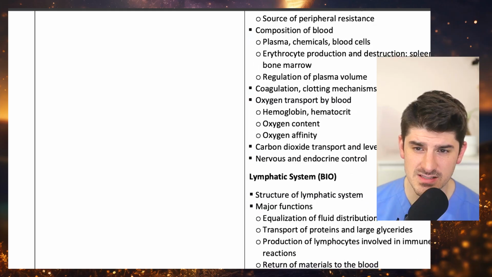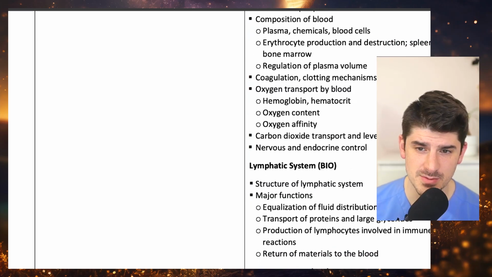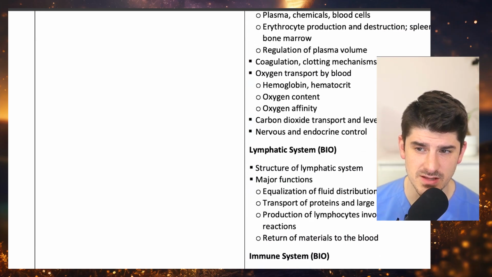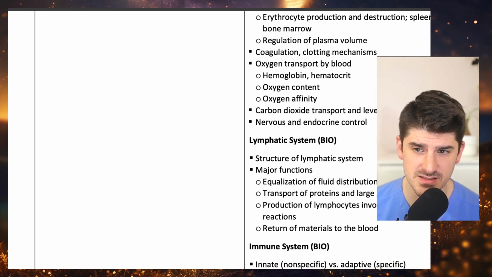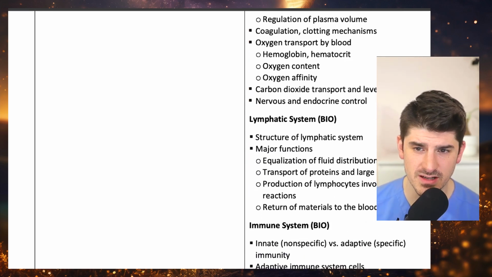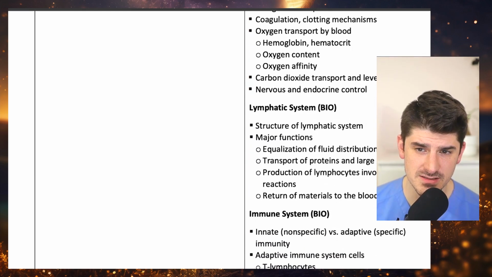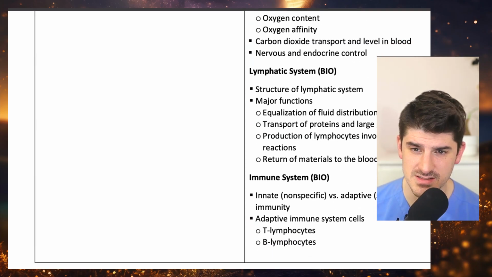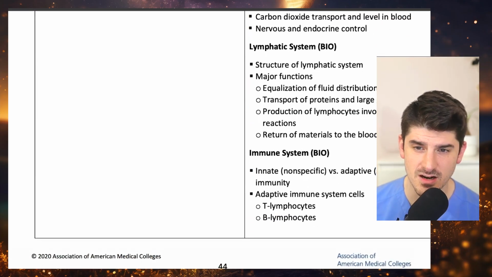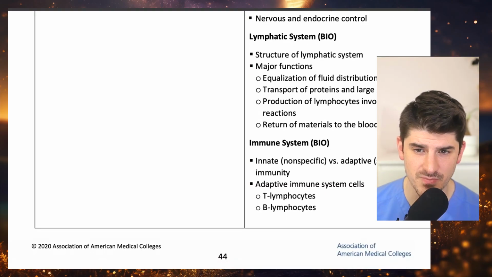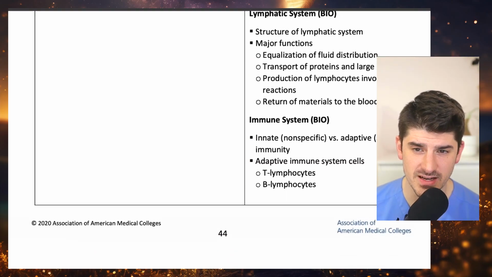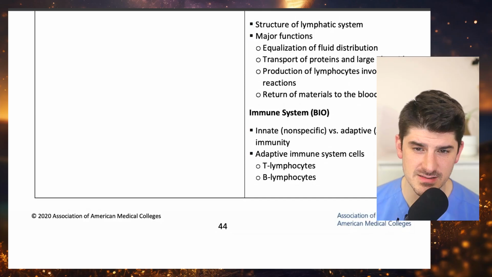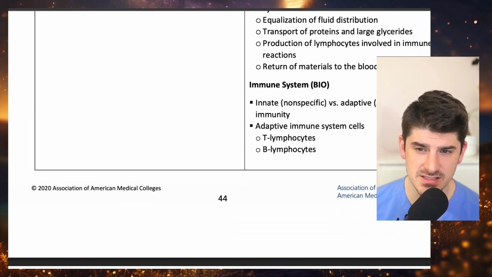of heat exchange, source of peripheral resistance, composition of blood, plasma, chemicals, blood cells, erythrocyte production and destruction, spleen, bone marrow, regulation of plasma volume, coagulation, clotting mechanisms, oxygen transport by blood, hemoglobin, hematocrit, oxygen content, oxygen affinity, carbon dioxide transport and level in blood, nervous and endocrine control. Lymphatic system, structure of lymphatic system, major functions, equalization of fluid